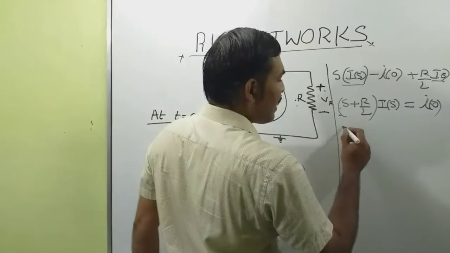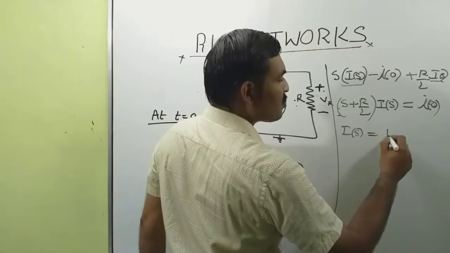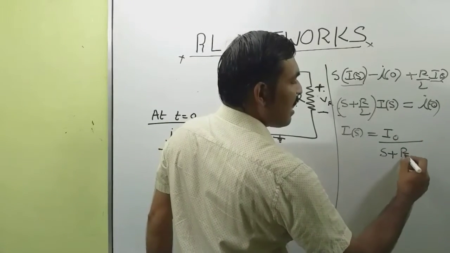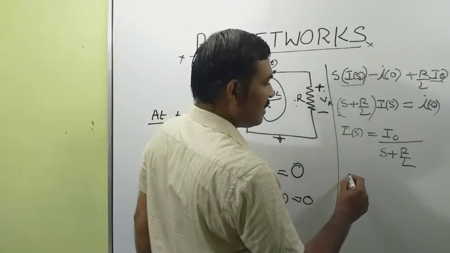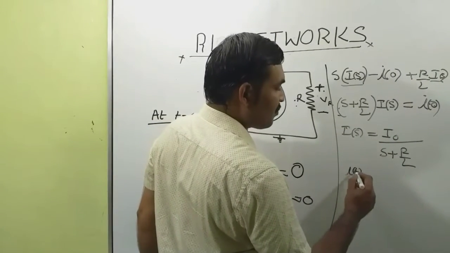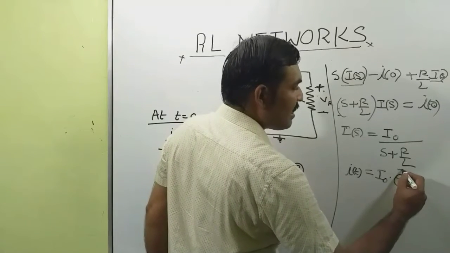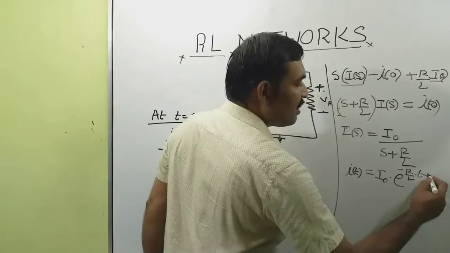So we can write I(s) equal to I0 divided by (s plus R/L). Now take the inverse Laplace transform. This gives i(t) equal to I0 into e raised to minus R/L into t.